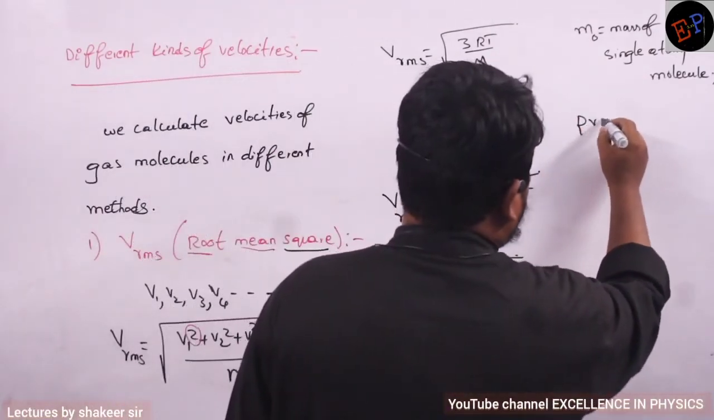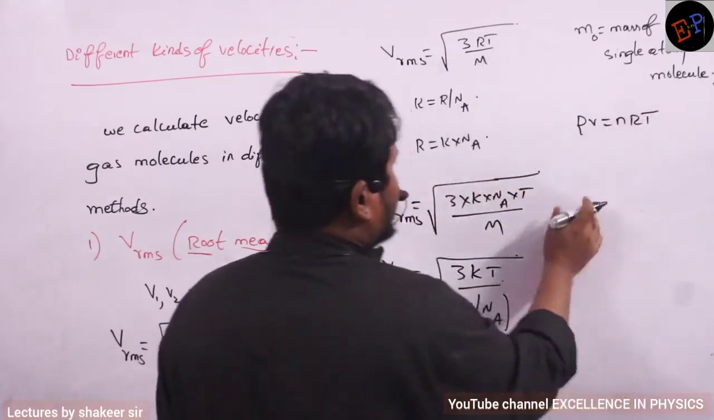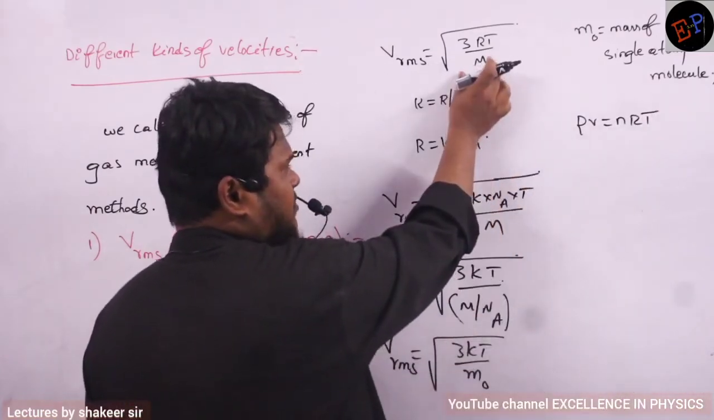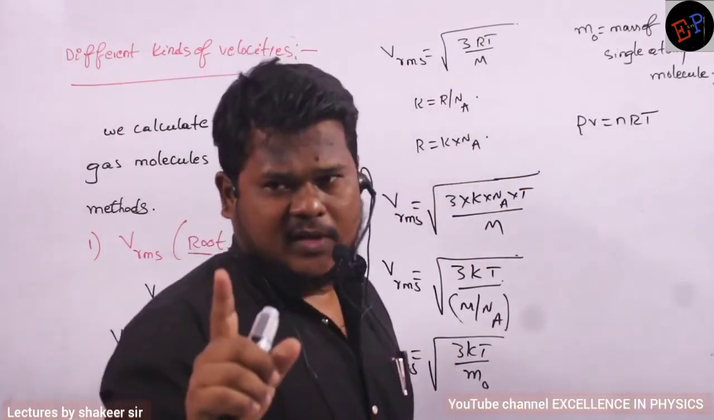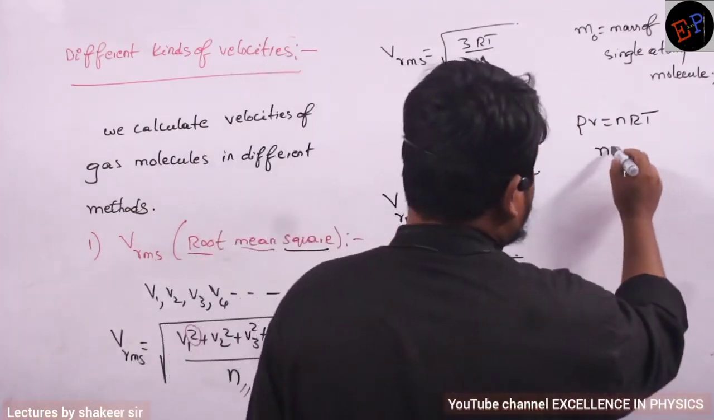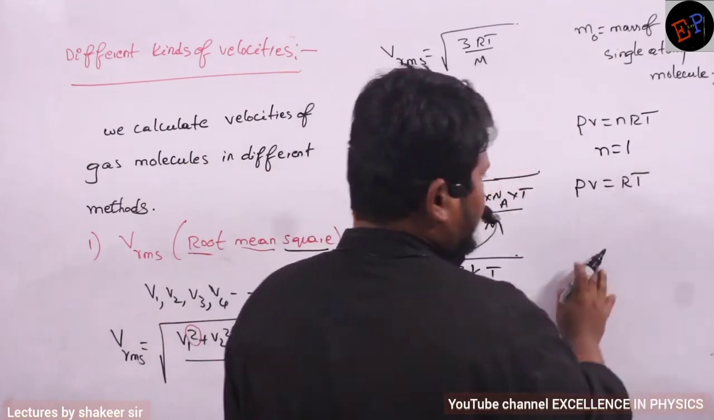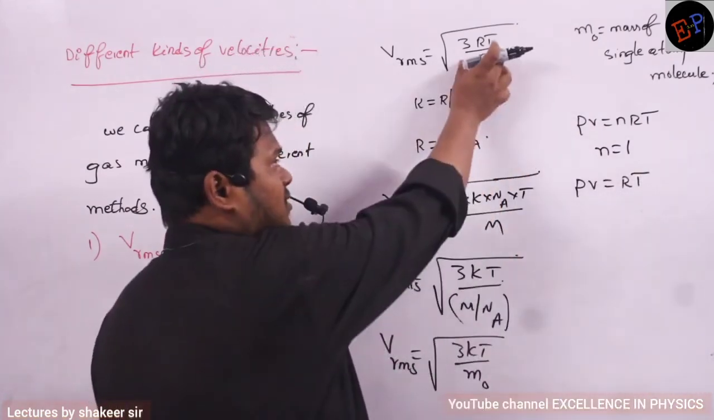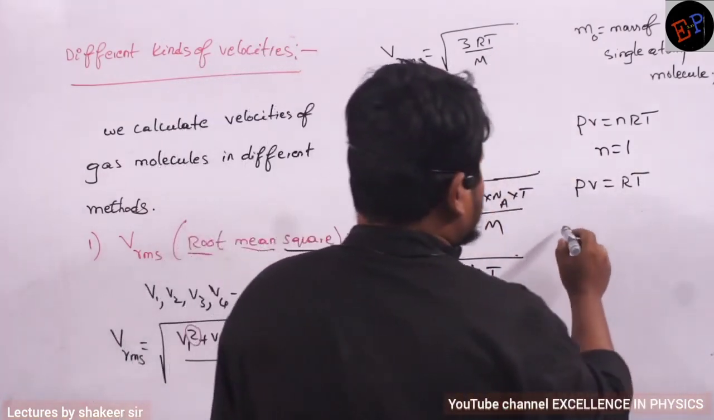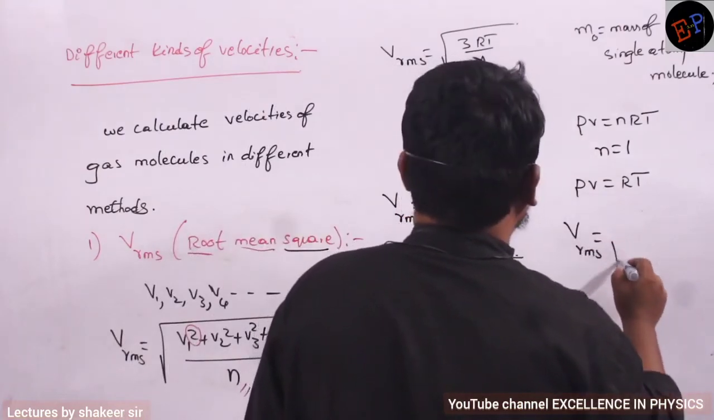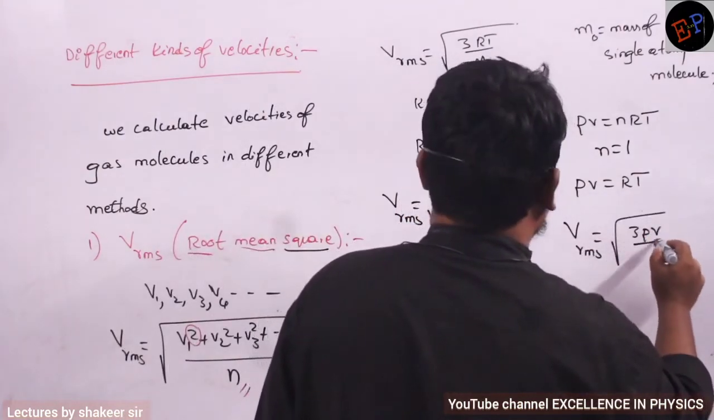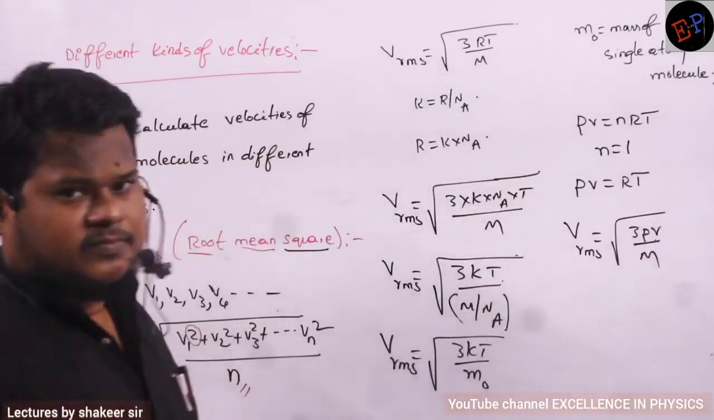We have the ideal gas equation, no? PV is equal to nRT. And what is capital M? Capital M is the mass of 1 mole of a gas. So the number of moles is 1. So PV is equal to RT, if the n value is 1. Therefore, instead of RT, I can write PV also. So Vrms is equal to the square root of 3PV divided by M. So I can write like this also.